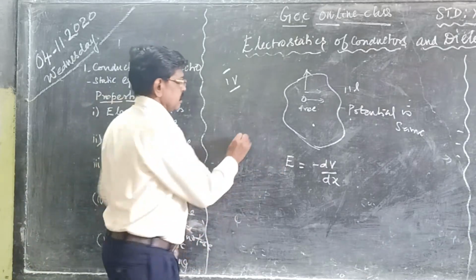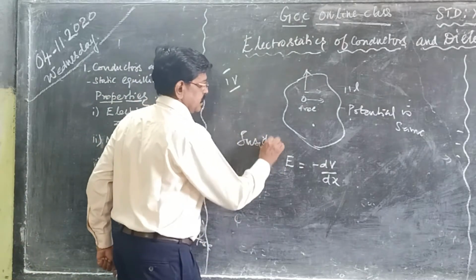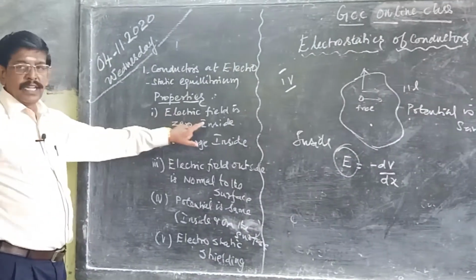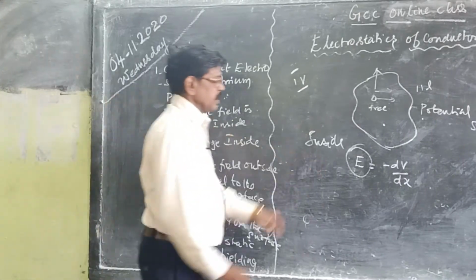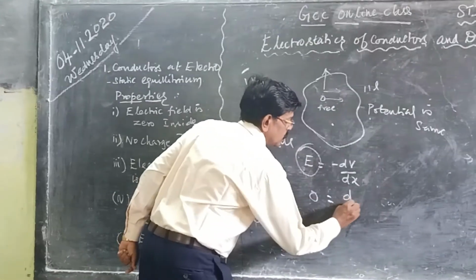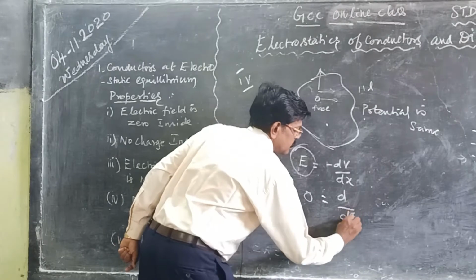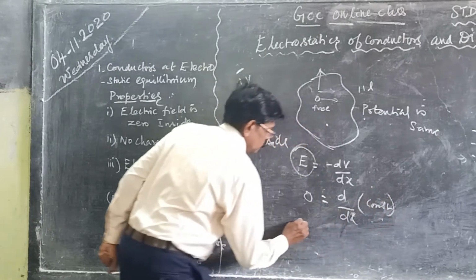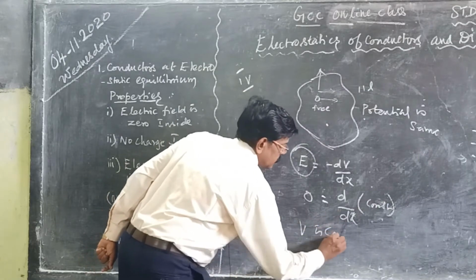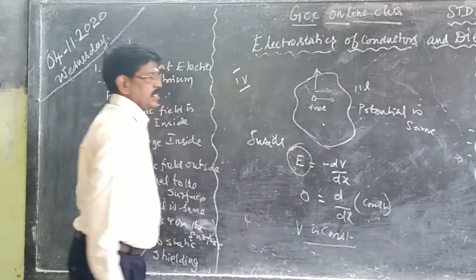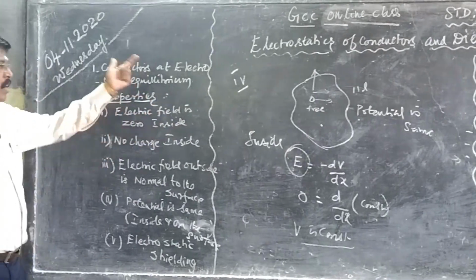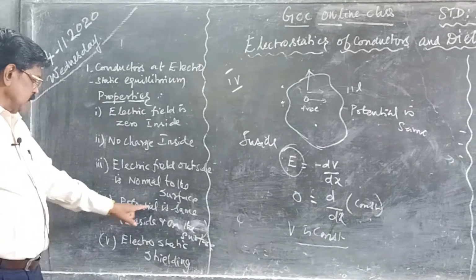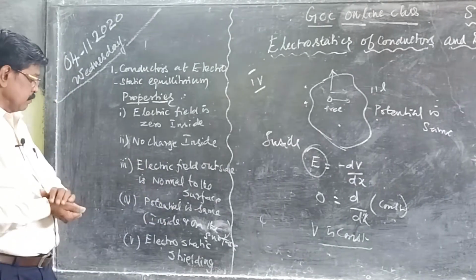Inside the conductor the electric field is zero. If the electric field is zero, then d by dx of a certain factor is zero, so this should be a constant. This assumes that V is constant. So whether it is inside the conductor or on the surface of the conductor, the potential is the same. This is property number 4.